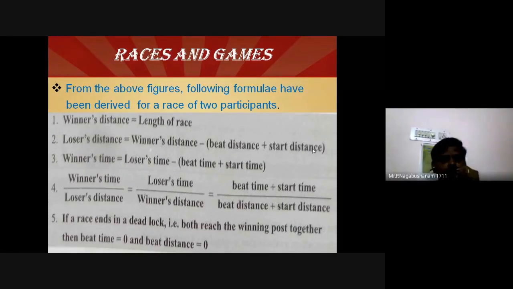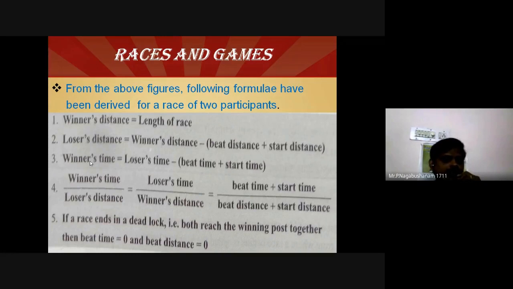Every participant will start from the coordinate origin. In some problems, they will have a start distance. Instead of starting at zero distance, they may start from some distance. That's why the loser's distance is nothing but the winner's distance minus the beat distance only, but there will be some start distances in some problems. So in general, loser's distance is equal to winner's distance minus beat distance plus start distance.